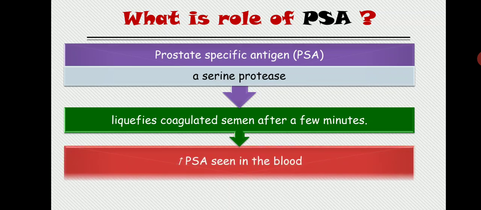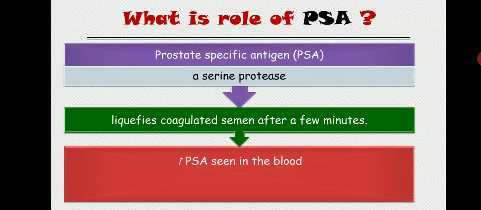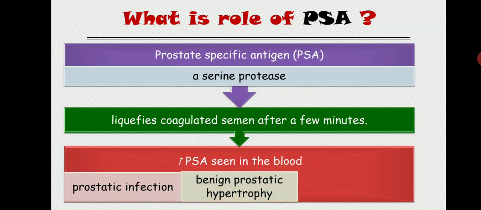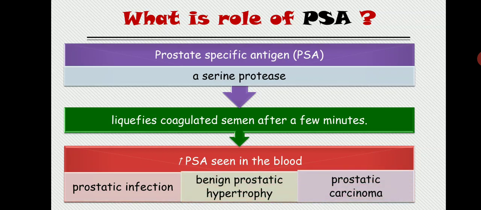Increased PSA is seen in specific conditions such as prostatic infection, benign prostatic hypertrophy, or even prostatic carcinoma. It is basically a marker for prostate pathology. The amount of PSA will increase in prostate pathology. It may be infection, it may be hypertrophy, it may be carcinoma.